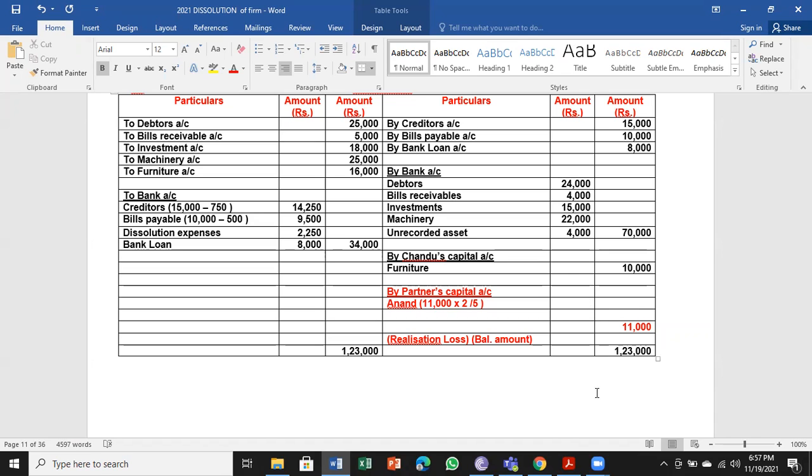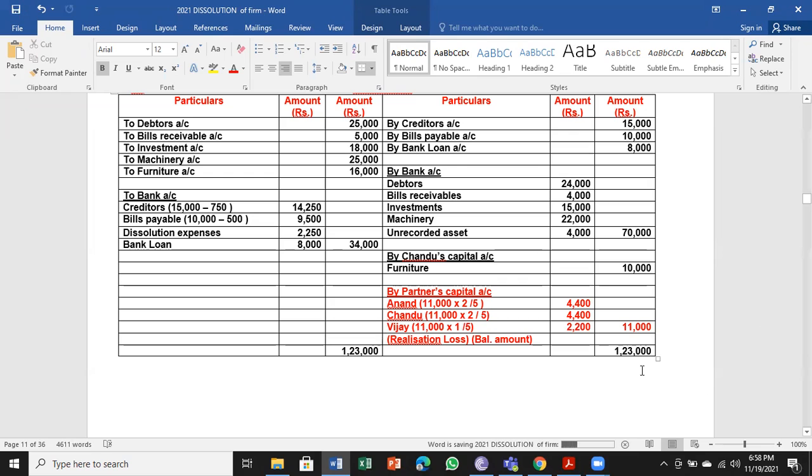Two by 5, 4,400. And Vijay, that will come to 2,200.